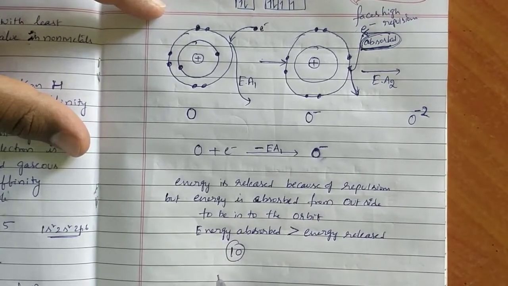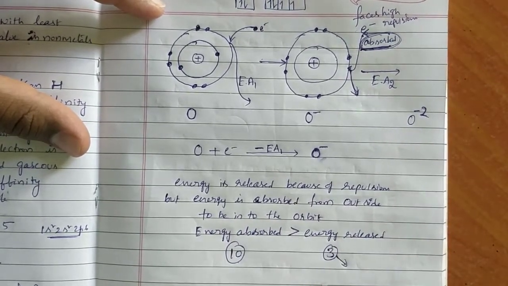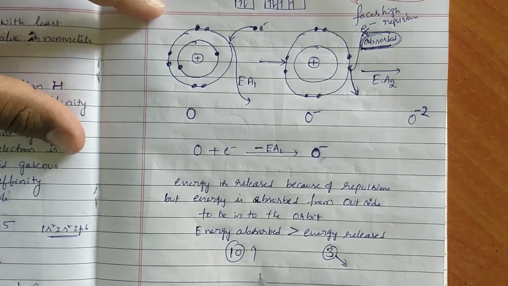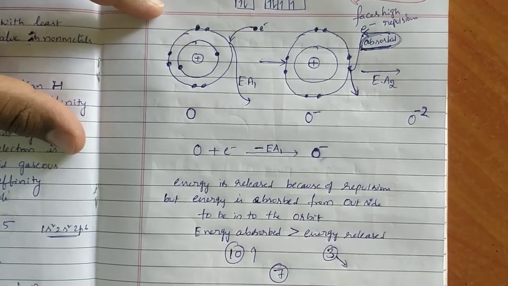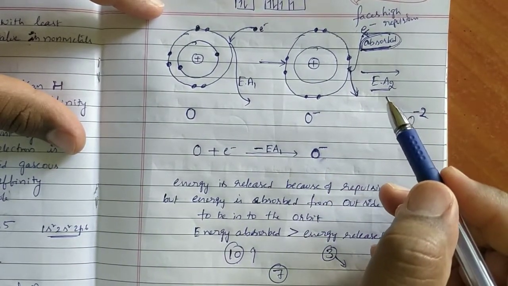10 joules of energy is absorbed. Only 3 joules of energy is released. Then what is the total net amount of energy absorbed? 7 joules of energy will be absorbed. What is the result of EA2? Energy is getting absorbed, not released.